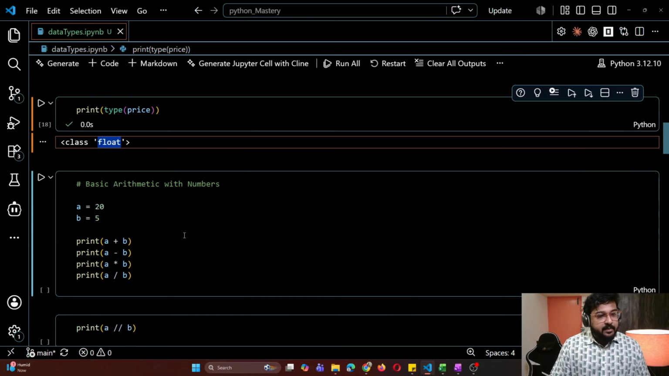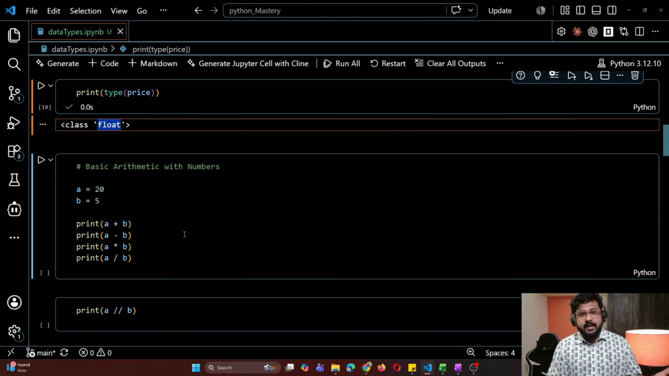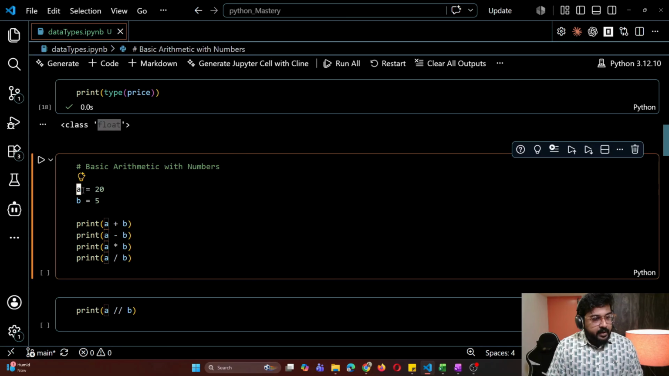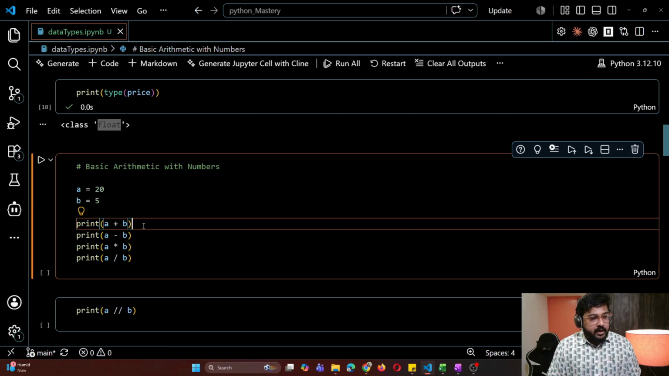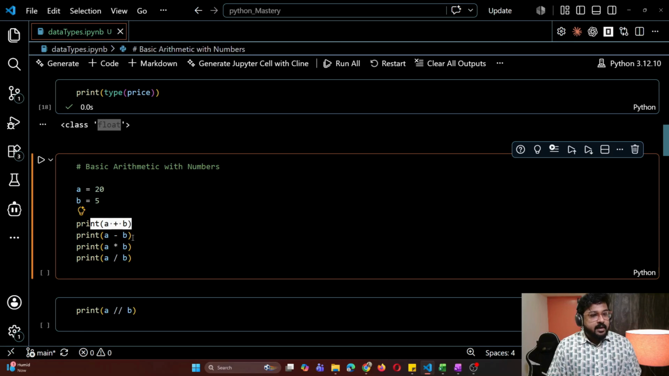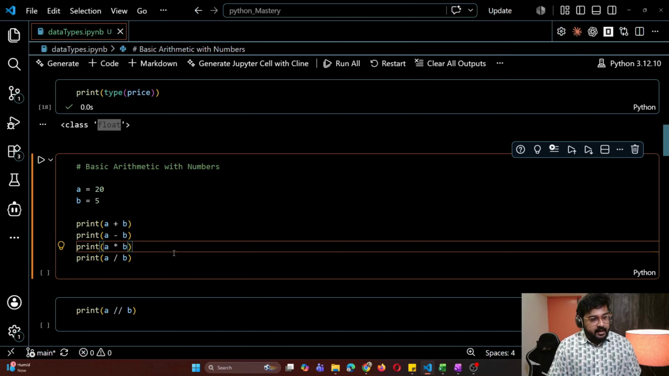Now, basic arithmetic with numbers. What is arithmetic? Plus, minus, multiplication, division. These are called arithmetic in real life. In Python also it's the same thing. So we have taken a variable a with value 20, and a variable b with value 5. Here we'll do summation with plus. Here we'll do subtraction with minus. Here we'll do multiplication, whenever you see an asterisk. Here we'll do division, a single slash. Let's do it. So a value is 20, b value is 5. We'll print it and see the result.